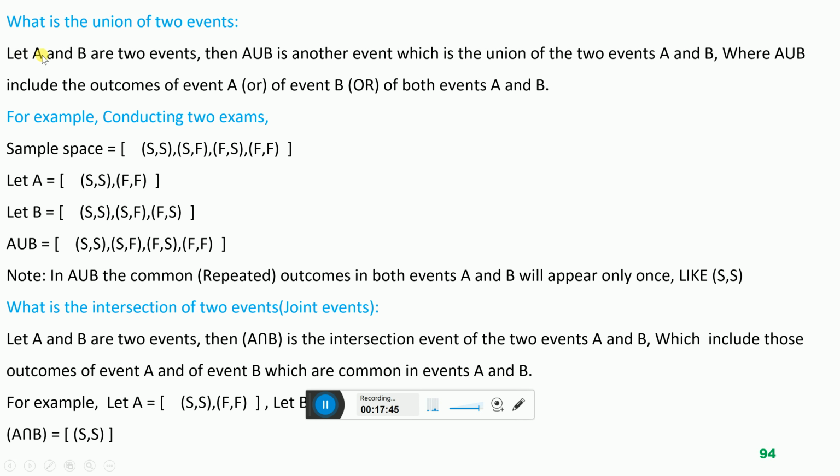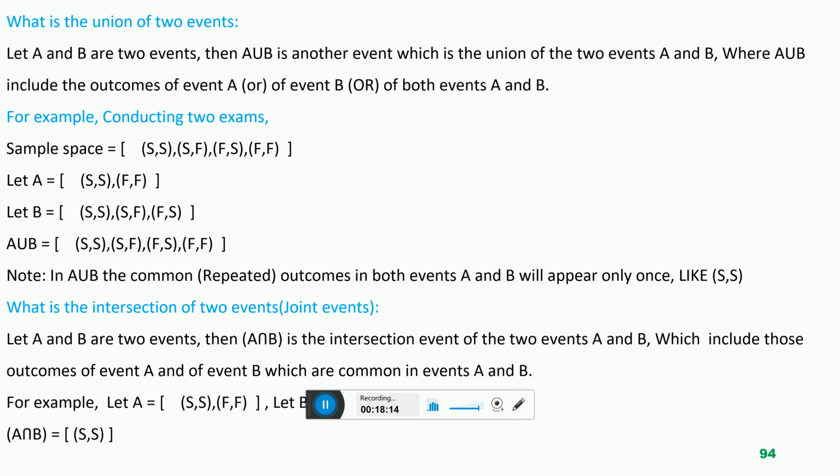Suppose event A and event B are the two events. Then A union B is another event which is the union of the two events A and B, where A union B includes the outcomes of event A, or of event B, or of both events A and B. This is the description of the union of two events.